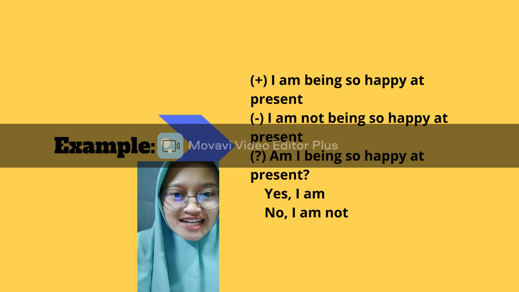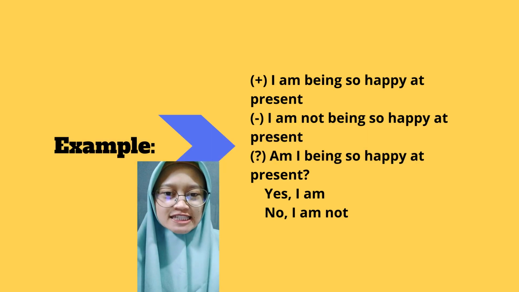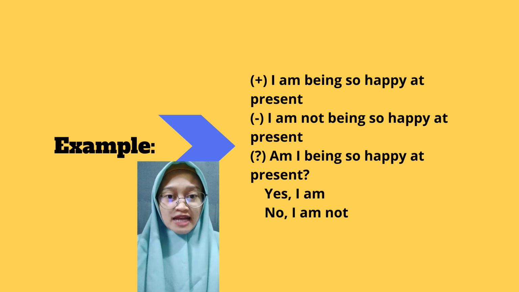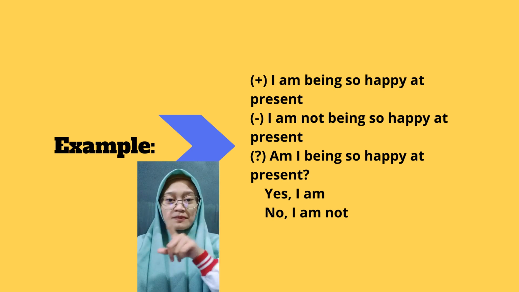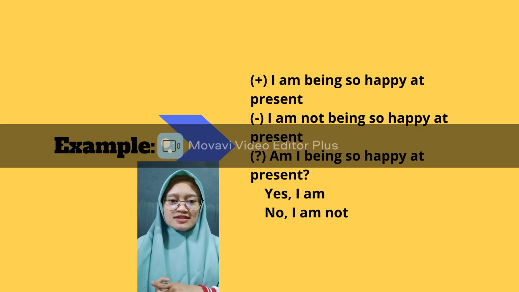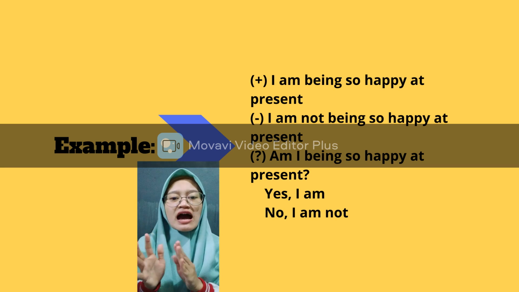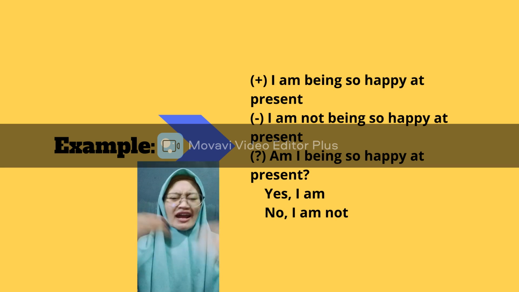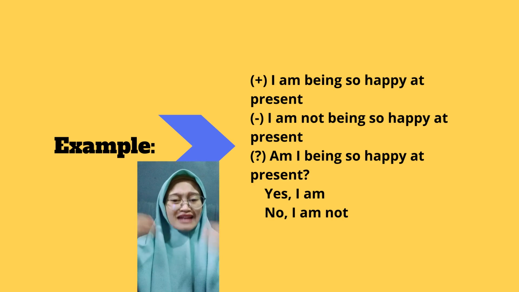And now there are some examples about present continuous in nominal sentence form. The first one is the positive sentence. For example, I am being so happy right now. So right now I am being so happy. Not every day but just right now. Not yesterday but just right now.